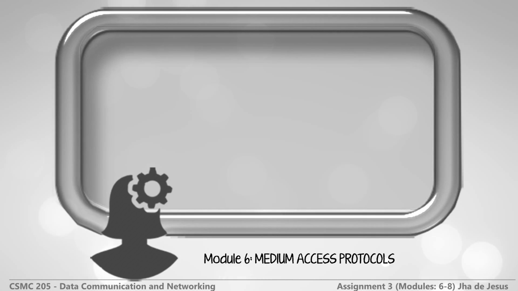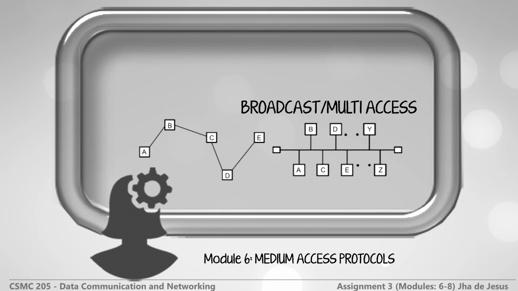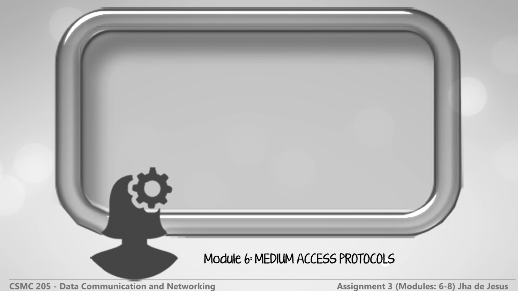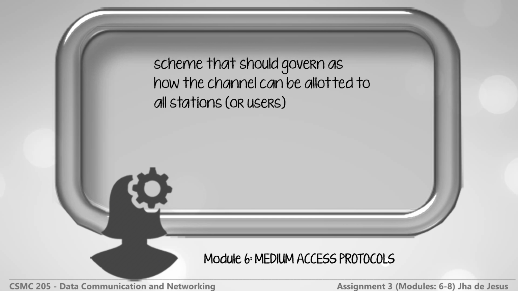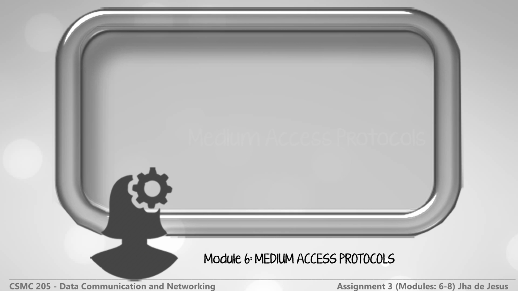Okay, so let's begin with Medium Access Protocol. A network may be composed of point-to-point stations, or it may be composed of stations sharing a single channel or communication medium. For networks of the latter type, there must be a scheme that should govern how the channel can be allotted to all stations. These schemes are called medium access protocols.